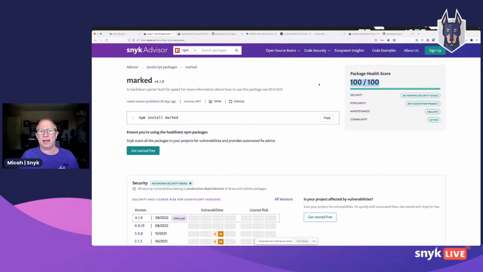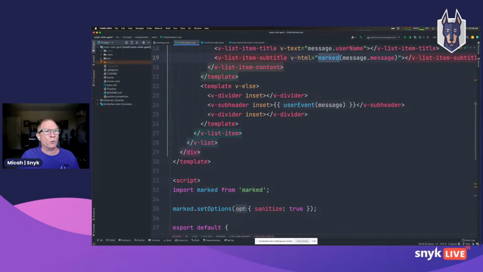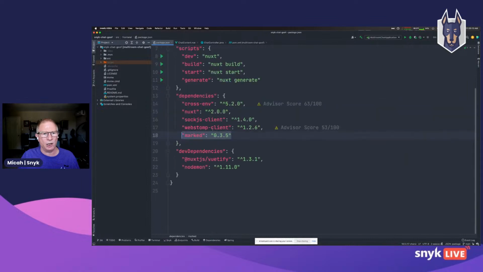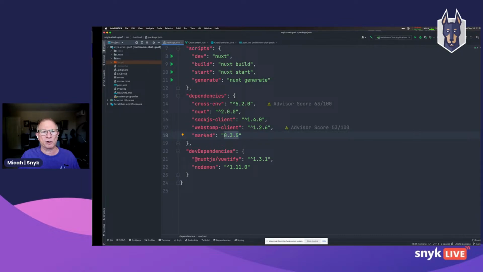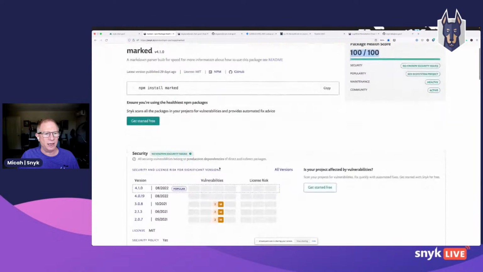The answer to that is that I cheated, and I'll show you the way that I cheated. I am using an extremely old version of the Marked library, 0.3.5, so pre 1.0. And that version is from 2015, I think.